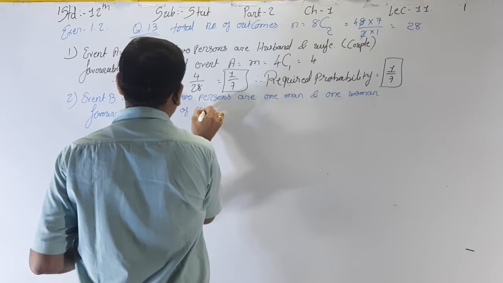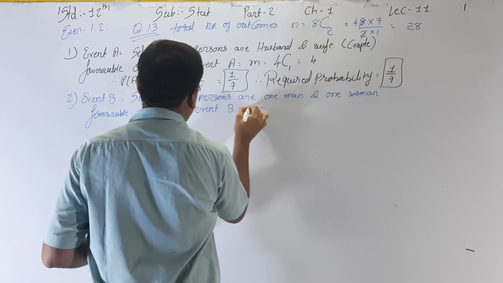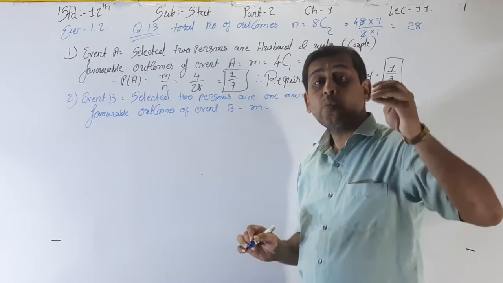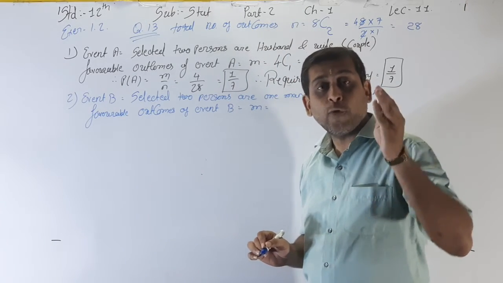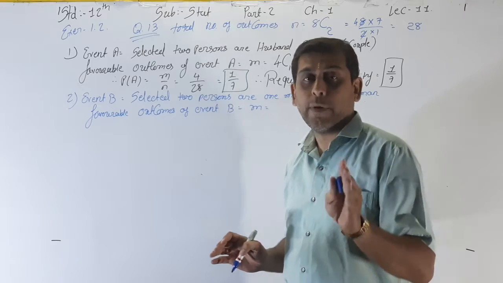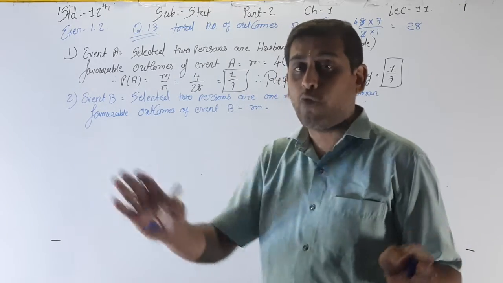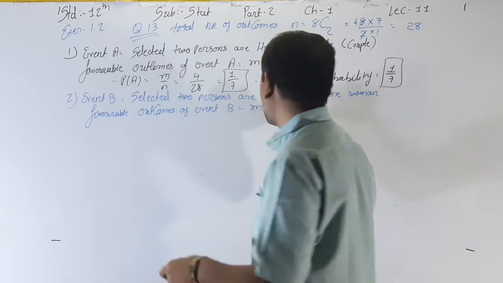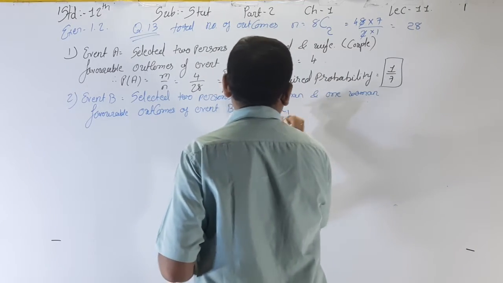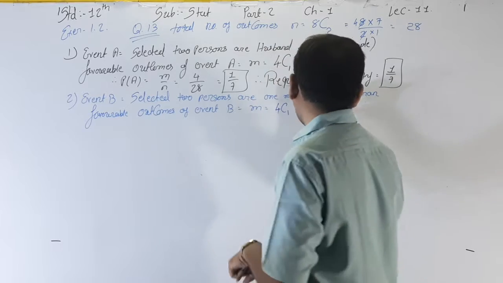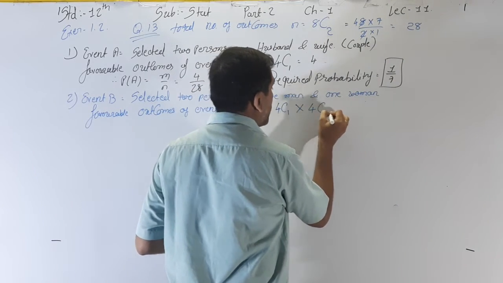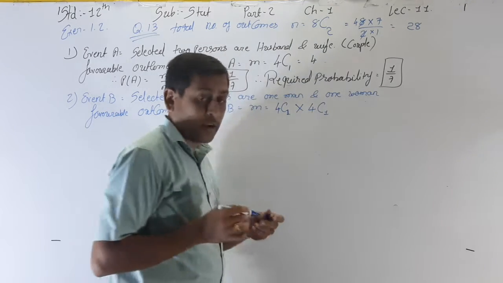of event B, that is M is equal to how many men are there? There are 4 men, because 4 couples are there. That's why 4 men and 4 women are there, and we have to select one from men and one from women. That's why 4C1 for men, and here the word 'and' is there, that's why multiply, one woman. That's why 4C1 again.